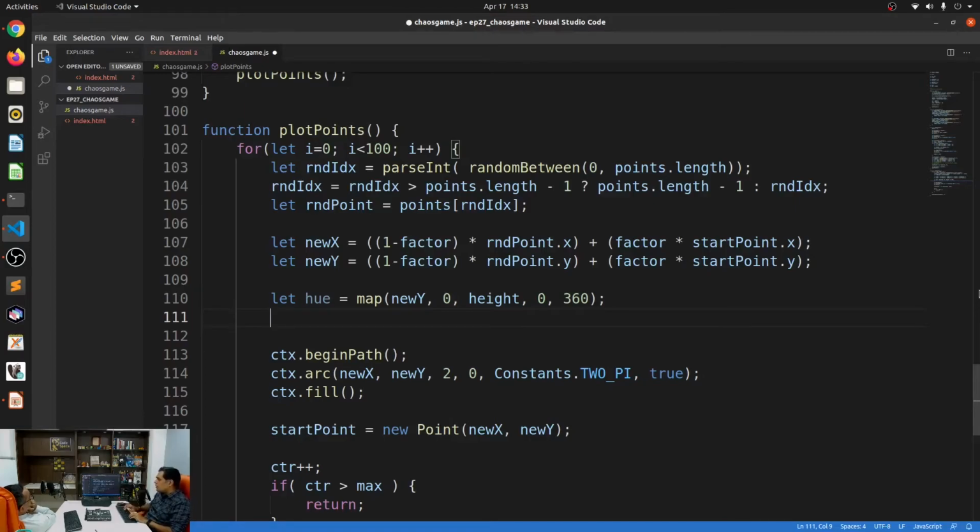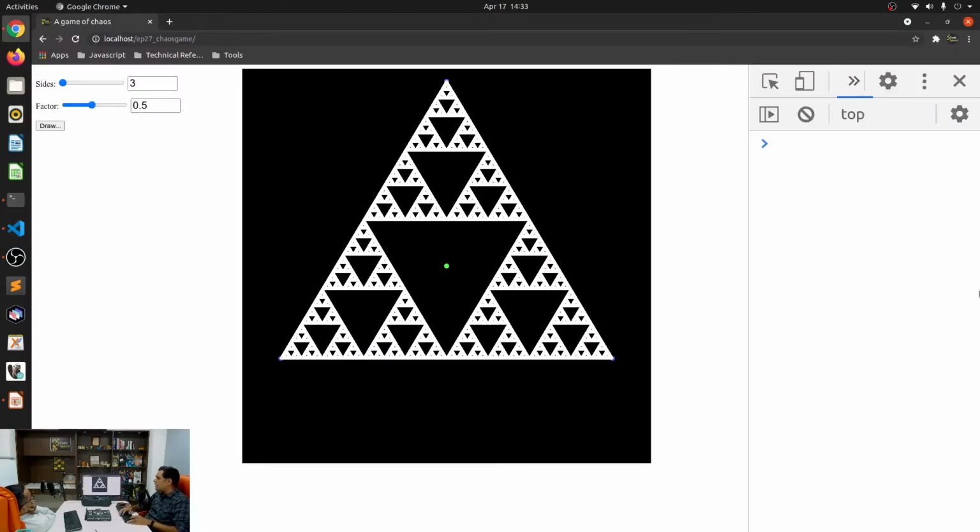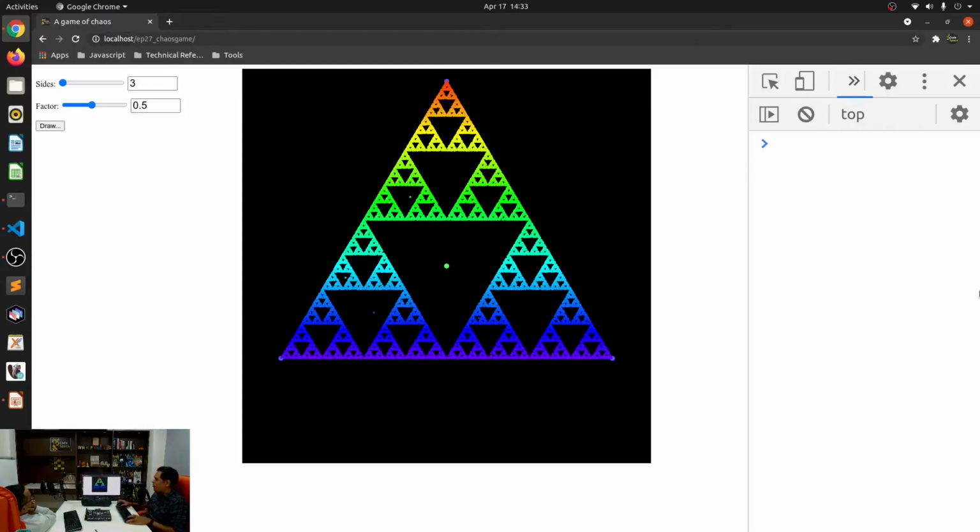All I have to do is say context dot fill style is equal to HSL, I mean hue saturation lightness, followed by hue, comma 100% saturation, comma 50% lightness. I don't need this gap here. Close the braces, close this, and hopefully this should give us a little bit of a psychedelic effect with this one. Yeah, totally. This is great.